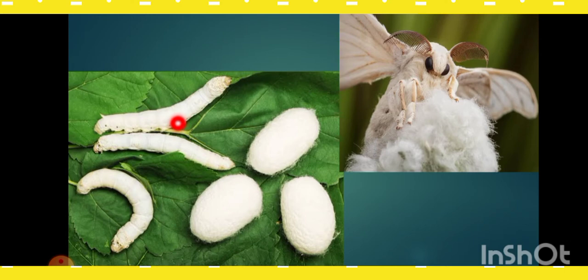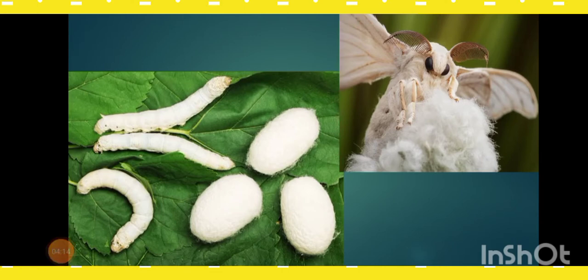They are known as silkworms or caterpillars. These silkworms feed on mulberry leaves and grow in size. They secrete fine filaments from the glands on their heads. These filaments are made up of a protein which hardens to form silk fibers when exposed to air.